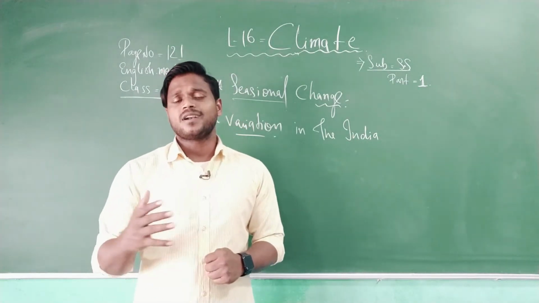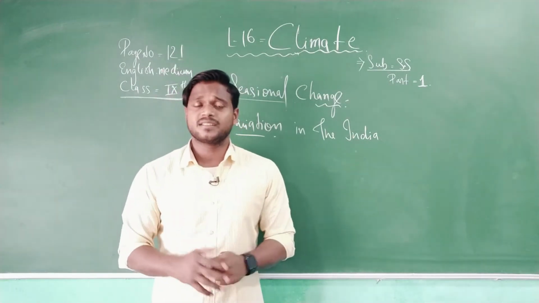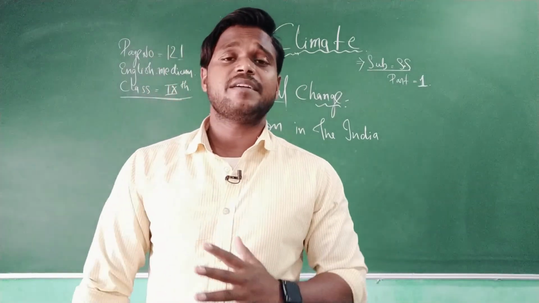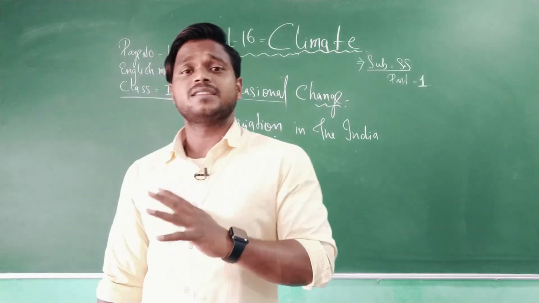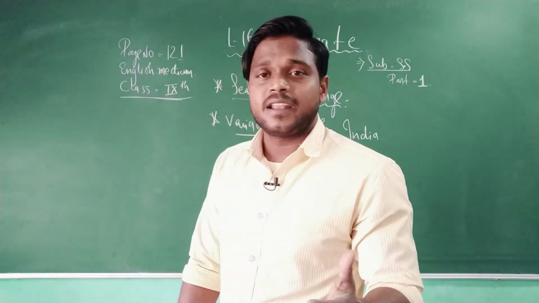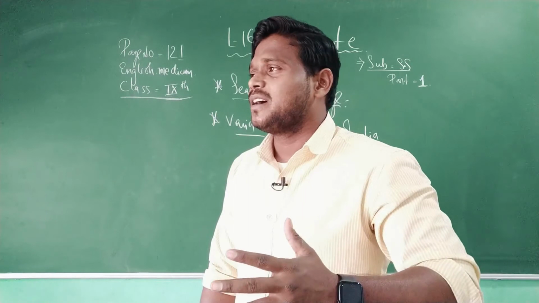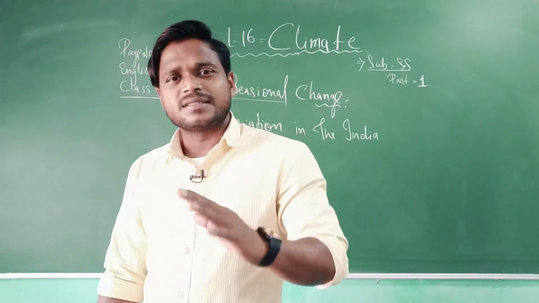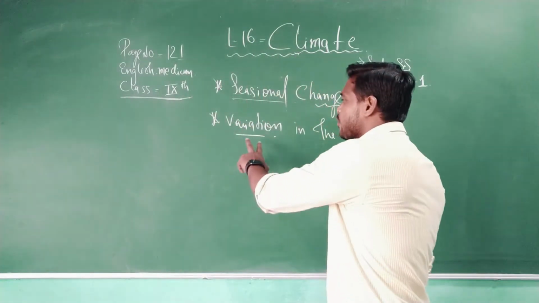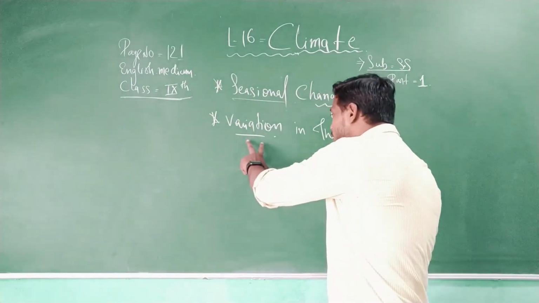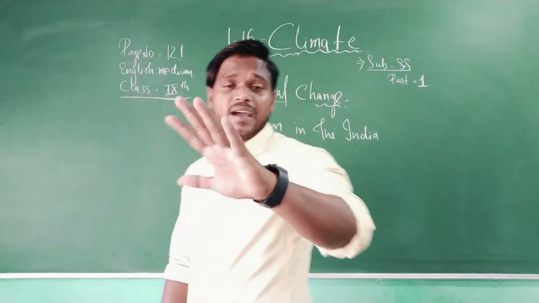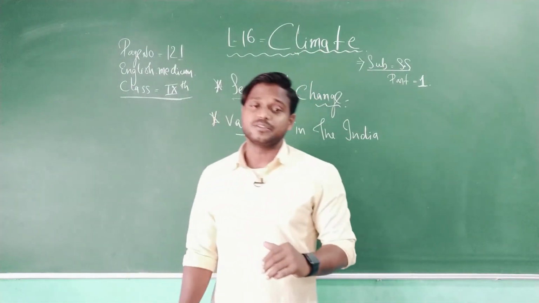So contradicting theories can be seen out here. Contradicting theory means one area receives heavy rainfall, one area receives a heavy amount of cold, another area receives a heavy amount of wind, and another area can receive heavy, uncontrolled weather. That is how India consists of a variety of seasons, variation in the seasons of India, and that is the main topic which we are learning today.